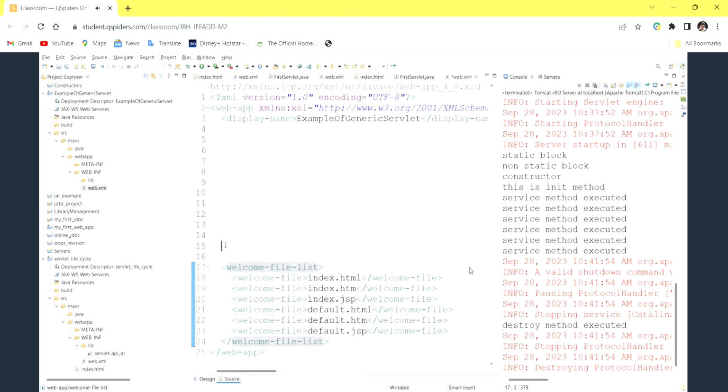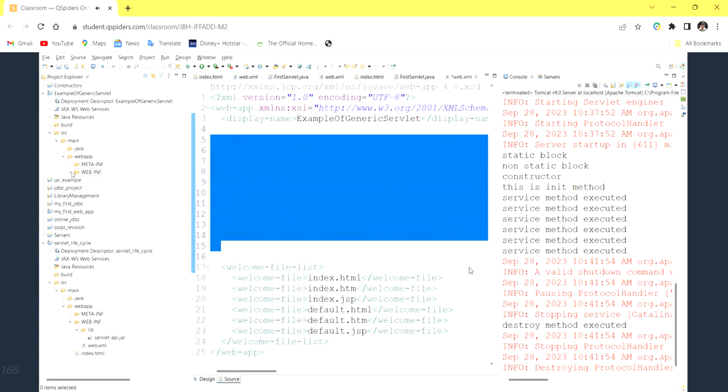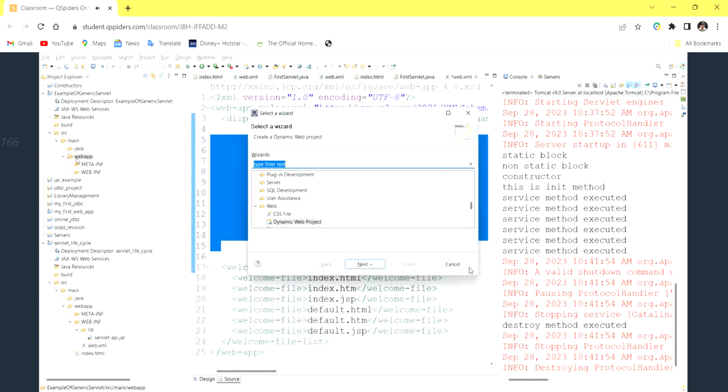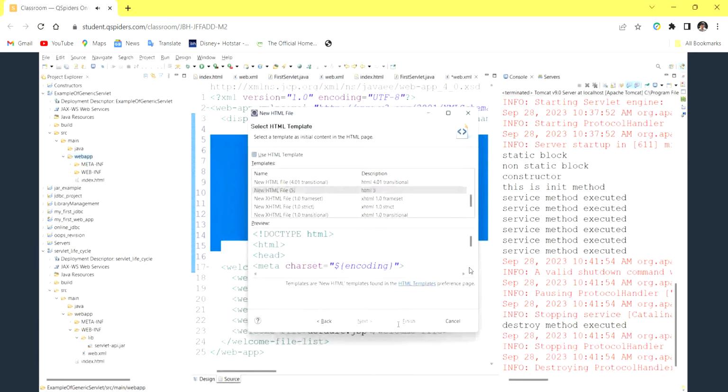It's a simple concept only. I'll explain this later. Now I need one index.html page. So let me create an HTML page, index.html. Any name you can give, the name doesn't matter here. Click on finish.